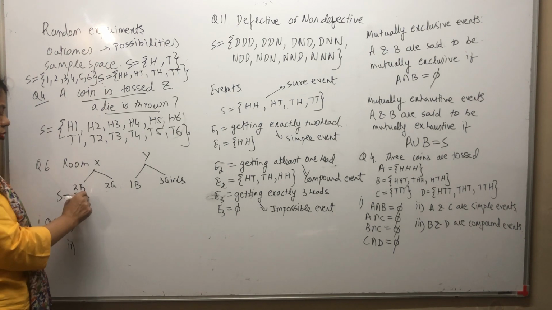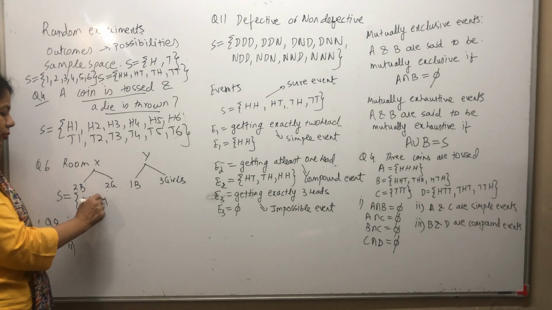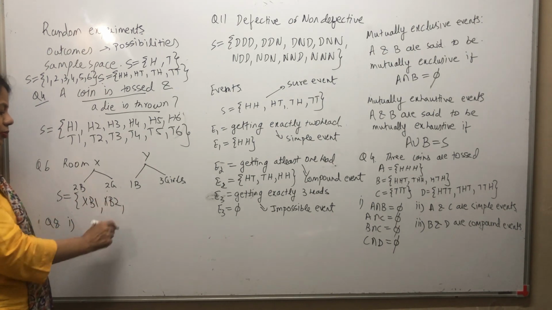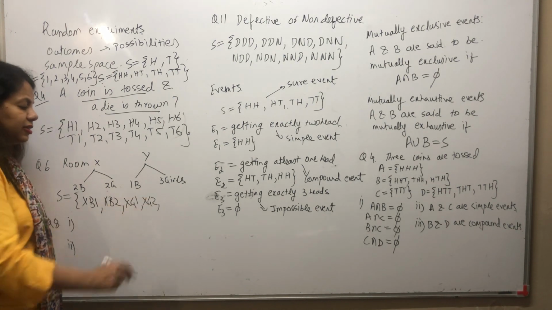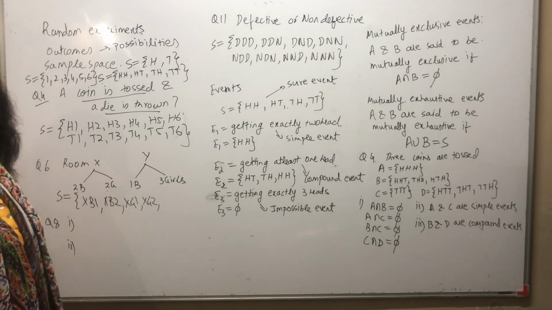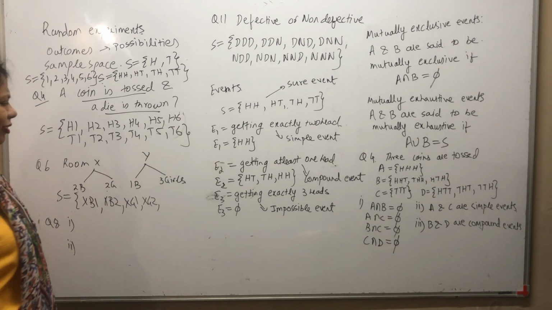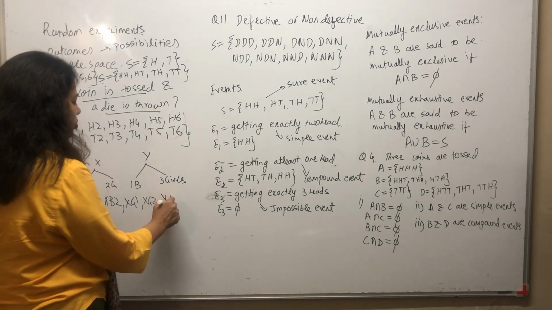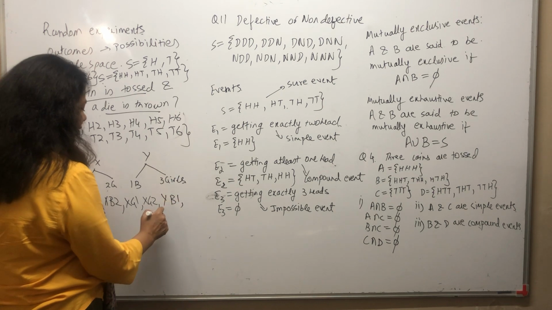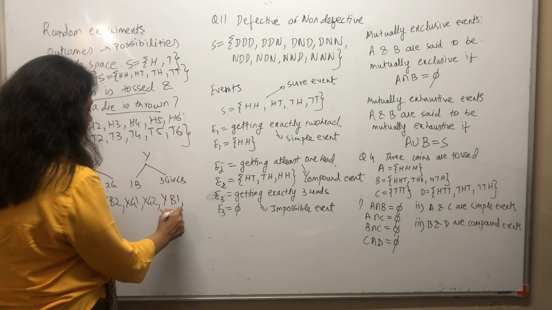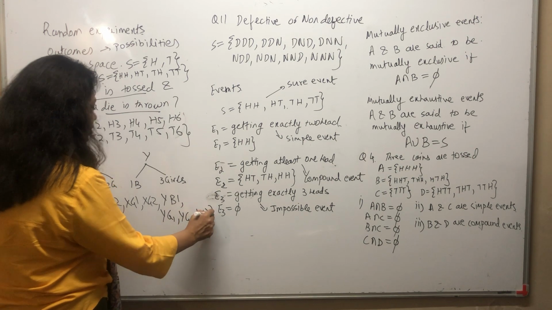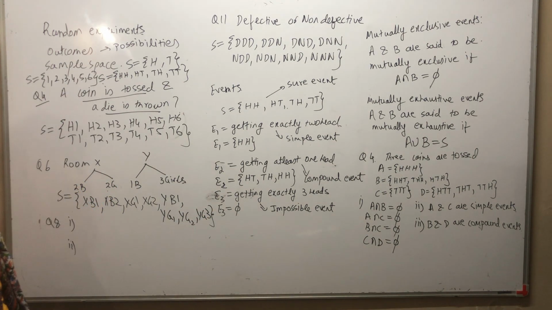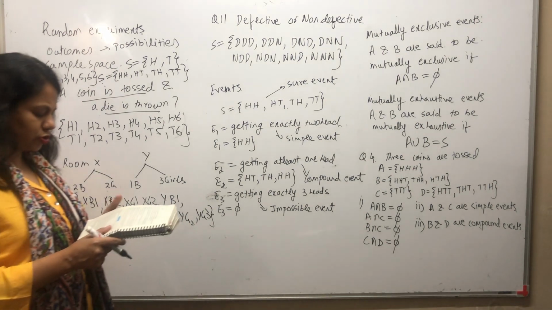If I choose room X, I can take XB1 or XB2. In room X itself I can choose XG1 or XG2. Now I don't want room X, I don't like it, so I go to room Y. From room Y I can choose a boy YB1, or YG1, YG2 and YG3. So this is my total sample space. Clear or not? Understood this?